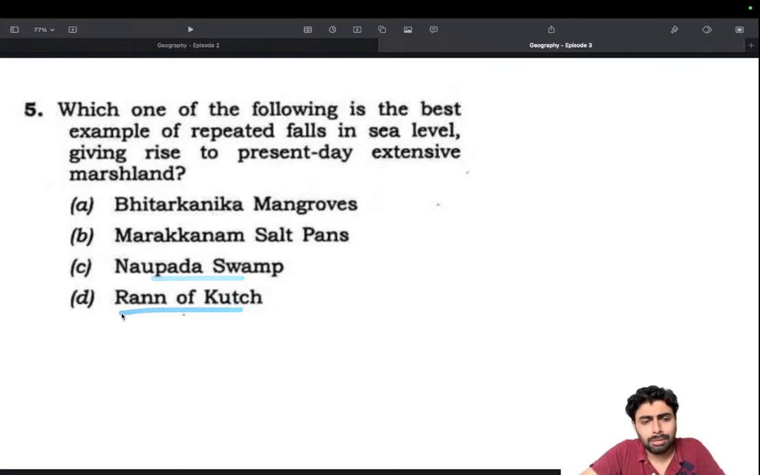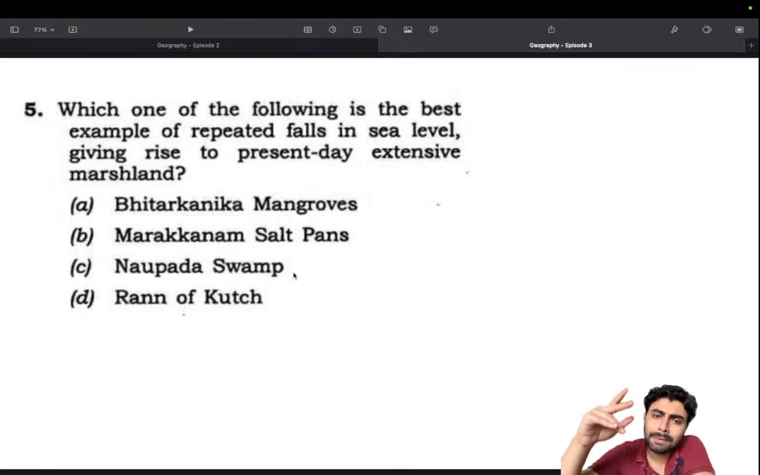Rann of Kutch, coastal area, extensive marshland. We have seen that in a lot of films that it's an extensive marshland, and from the sight of it, with all the white sand, white salt like deposits, it's very evident that there were repeated falls in sea level, because the exposed sand in Rann of Kutch, from the pictures of it, shows that there has been repeated falls in sea level that has given rise to such an extensive marshland. So it satisfies both criteria.